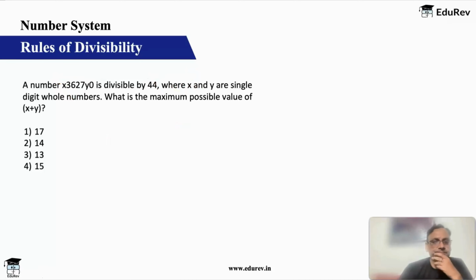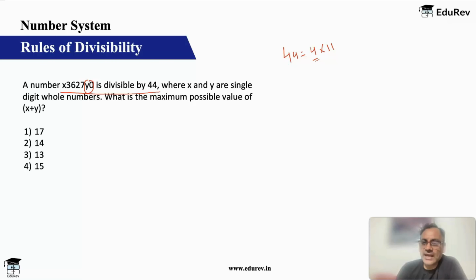Next question. A number is divisible by 44, where x and y are single digit whole numbers. What is the maximum possible value of x plus y? Okay. Now 44 is 4 into 11. So the number has to be divisible by 4. For divisibility by 4, the last 2 digits should be divisible, which means y0 should be divisible. Okay. So y0 should be divisible.